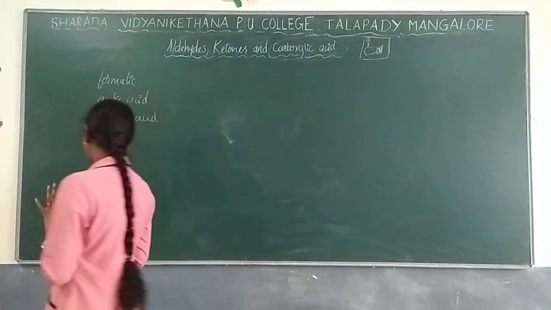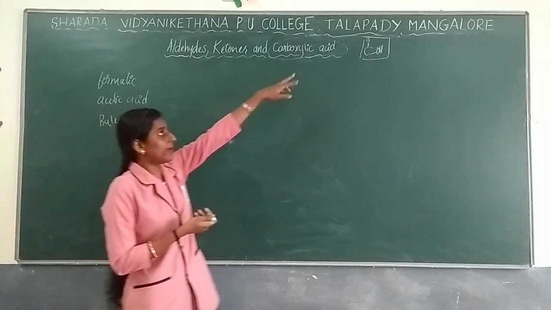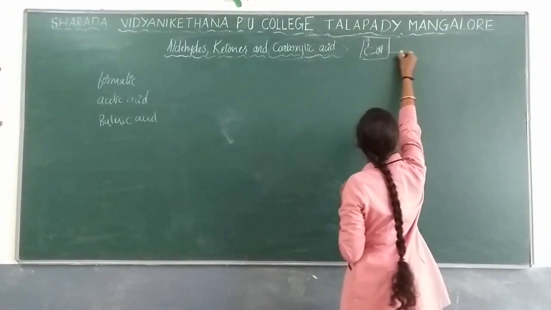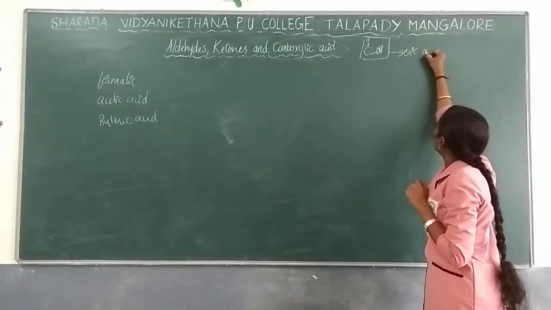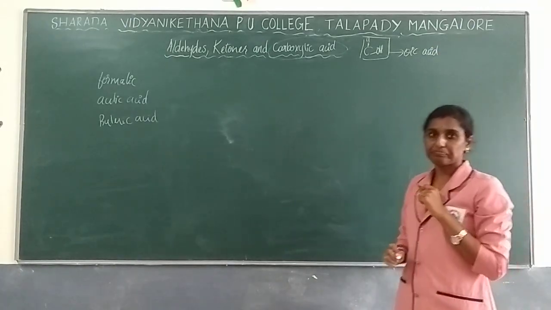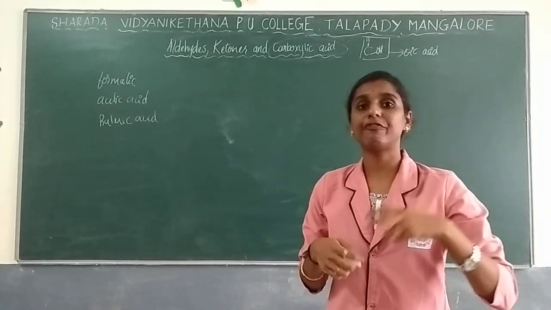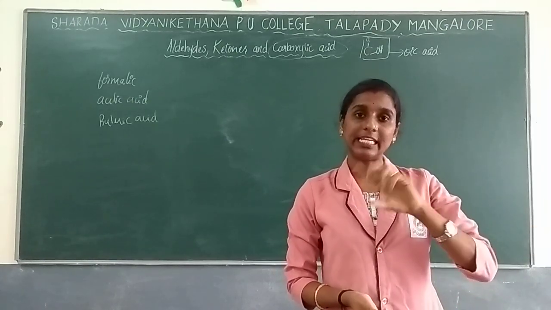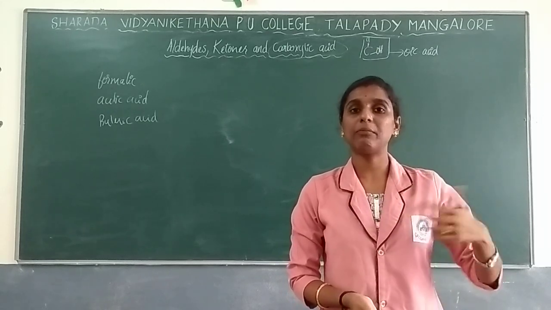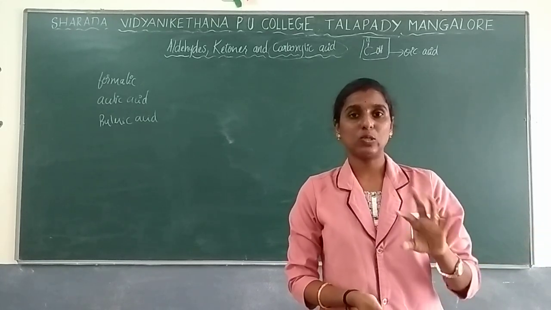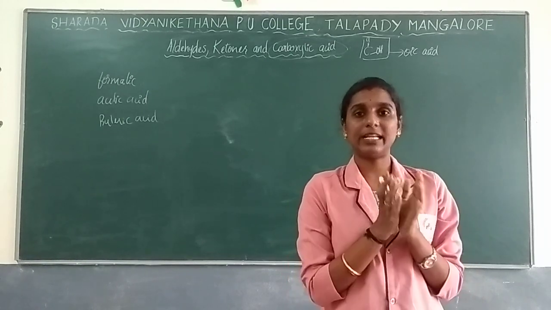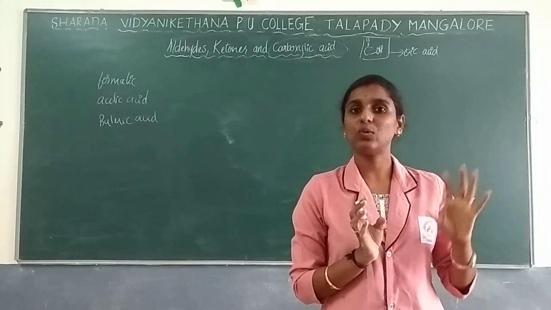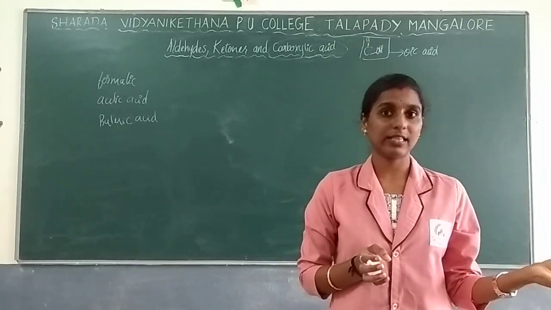In IUPAC naming, it is based on the functional group. COOH is the functional group, so when naming, the suffix should be oic acid. If the number of carboxylic groups is more than one, you retain the E, for example in propane, and give multiple carboxylic groups as dioic acid or carboxylic acid. That way you can give the name.